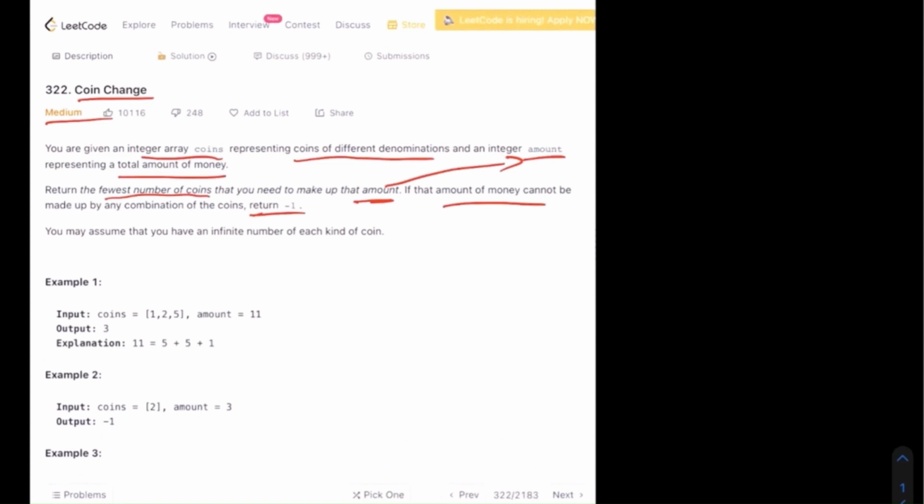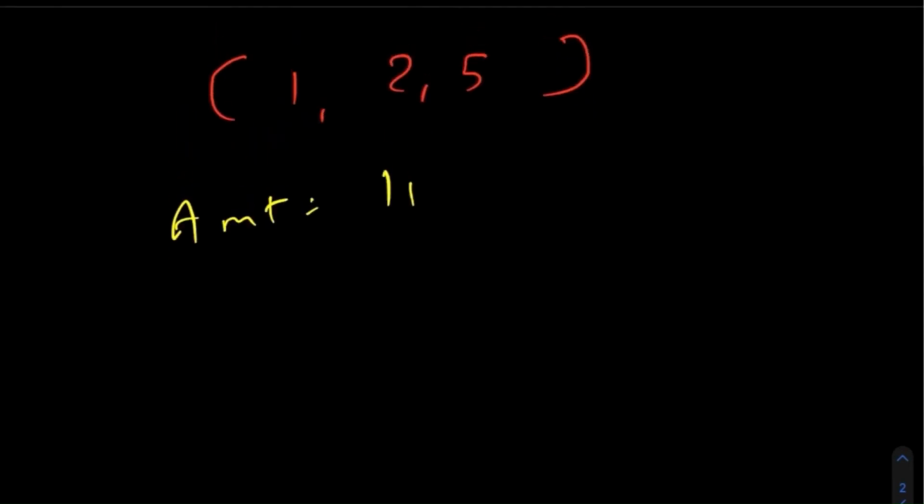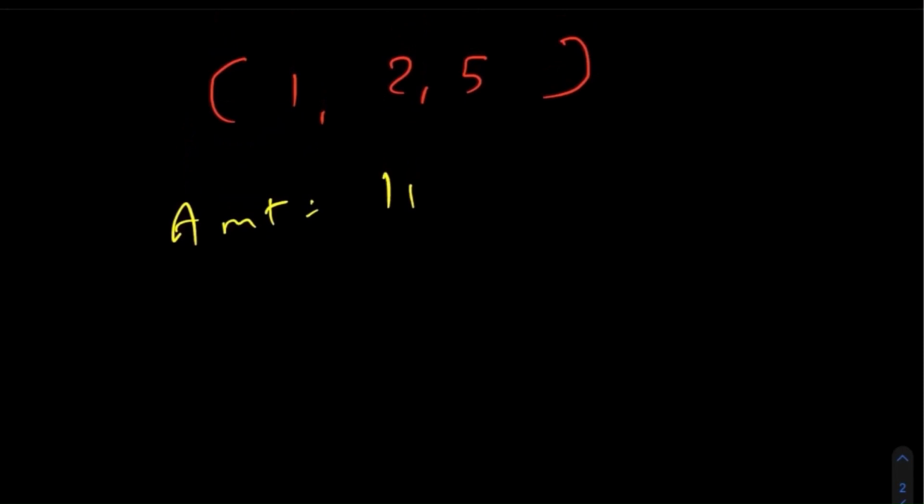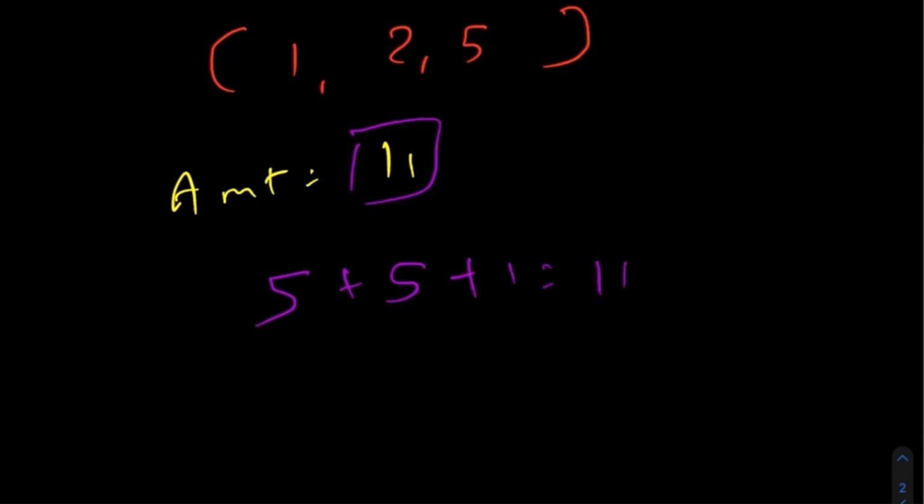Let's try to understand this by an example. In the given example, the coins we are given are 1, 2, and 5, and the amount we are given is 11. Based on the example, we can clearly see that the most optimal way we can create this 11 is by using 5 plus 5 plus 1. So in general, this sums up to 11, and we are actually using 3 coins to generate this value.